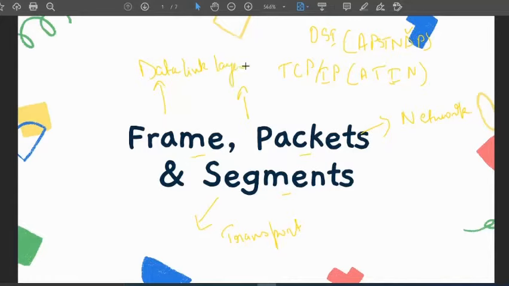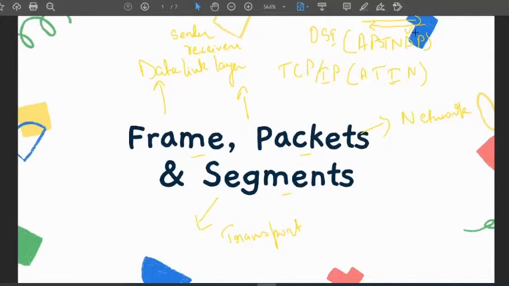Now, making it more clear: I have explained that the OSI model moves in two directions, the sender's direction and the receiver's direction. For the receiver we go through like this, and for the sender we go through like this.